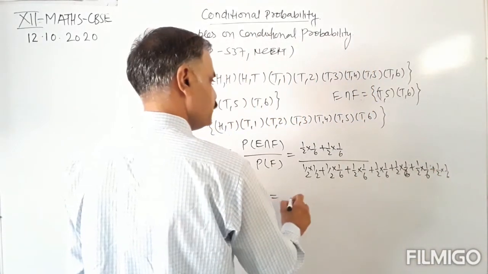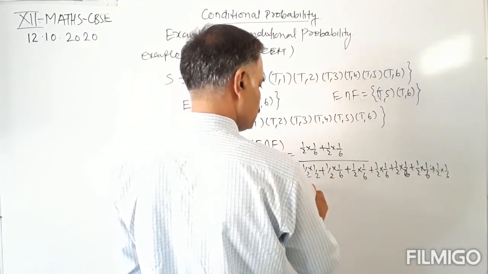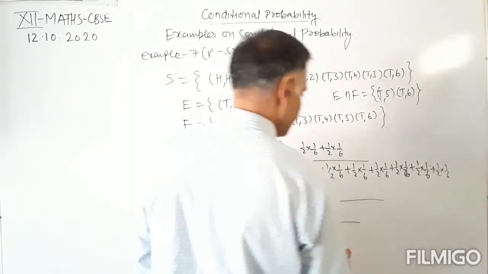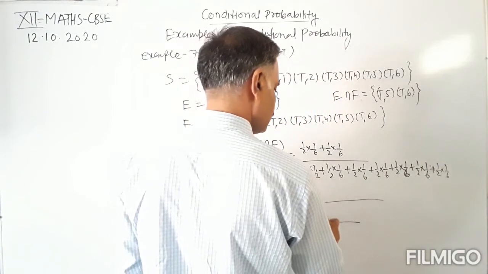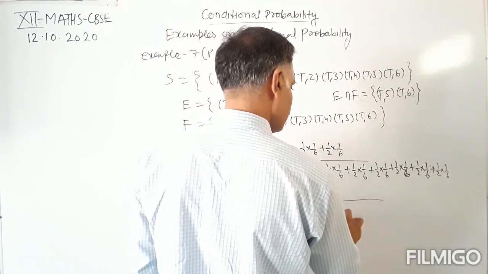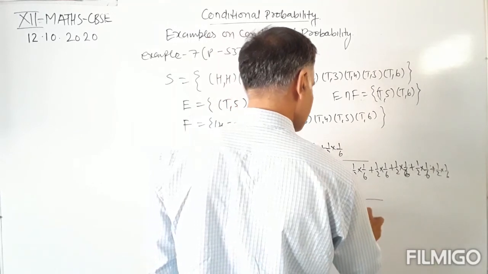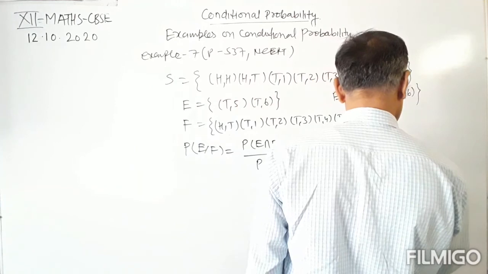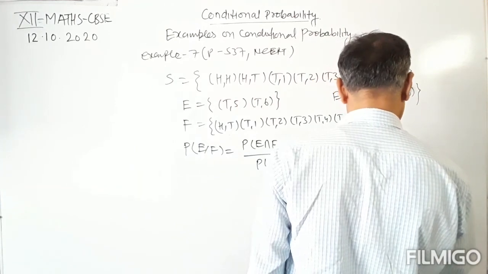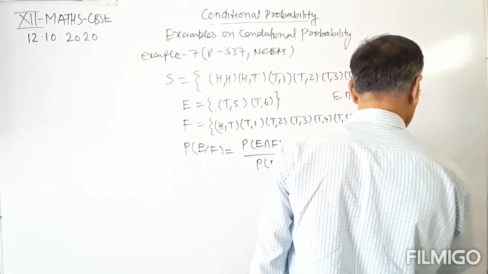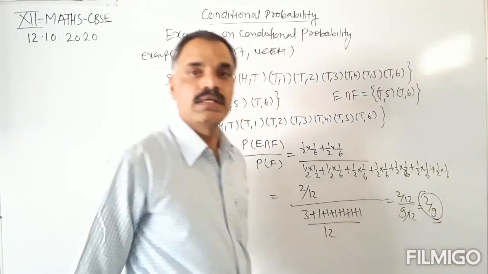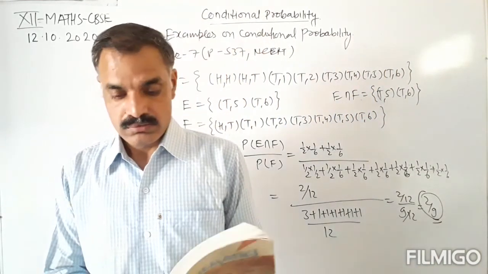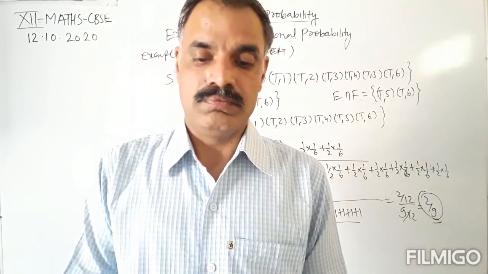So this is equal to 2 upon 12 upon 9 upon 12, taking 12 as LCM: 3 plus 1 plus 1 plus 1 plus 1 plus 1 plus 1, that is 6 times. So this is 2 upon 12 upon 9 upon 12, which is equal to 2 upon 9. So 2 upon 9 is the answer of example number 7.